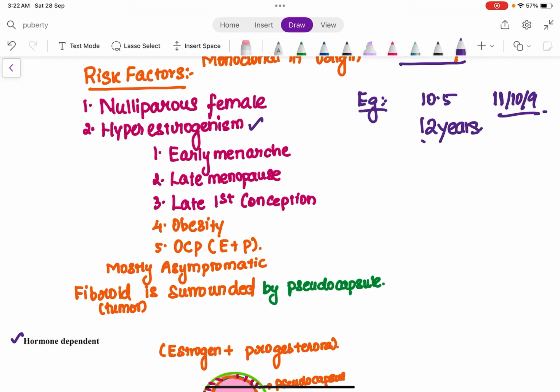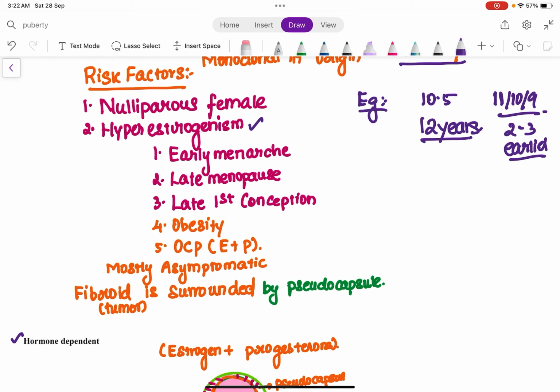The mean age is 12 years, but if this female is exposed to estrogen 2 or 3 years earlier than the mean age, then since she is exposed to this hormone 3 years earlier than every other normal female, she has an increased exposure to estrogen in her lifetime.